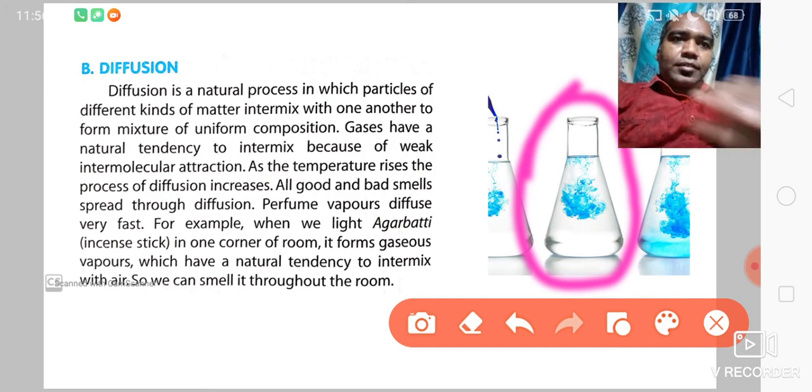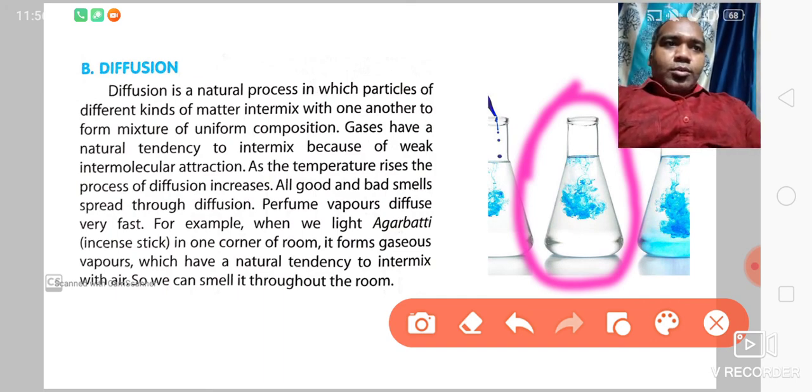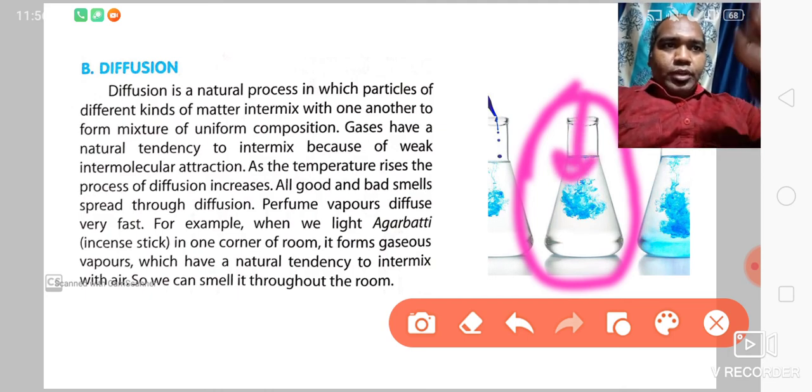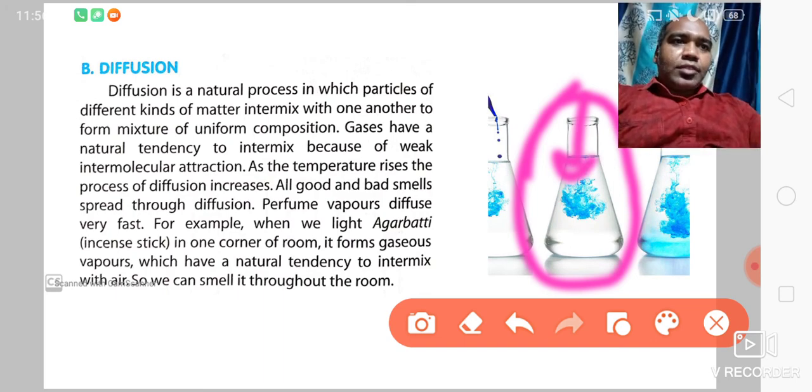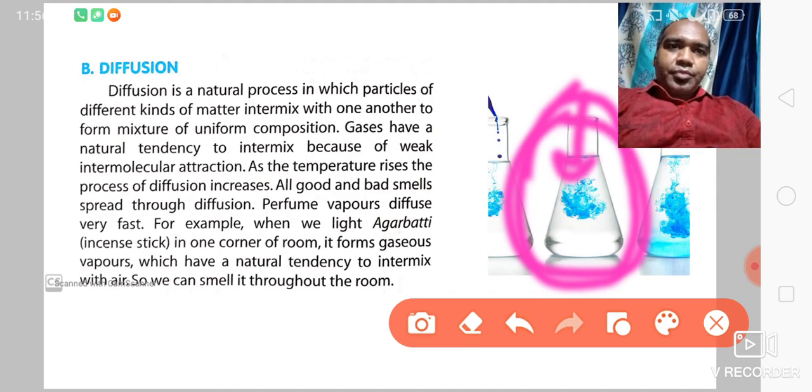So if you put ink into water, what will happen? The whole ink will mix into the water and the color of the water will change. Got it? So this process is called what?